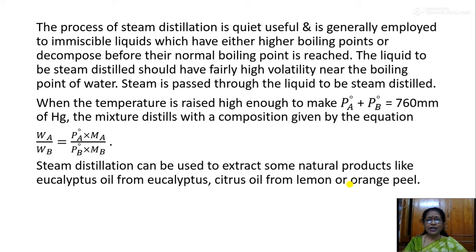Steam distillation can be used to extract natural products like eucalyptus oil from the eucalyptus plant, and citrus oil from lemon and orange peel.